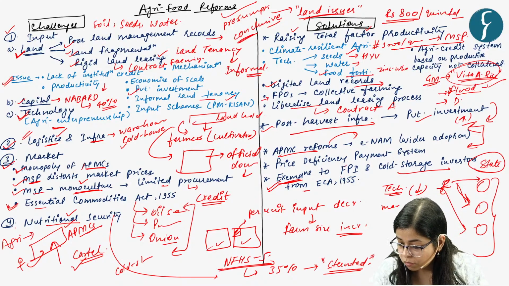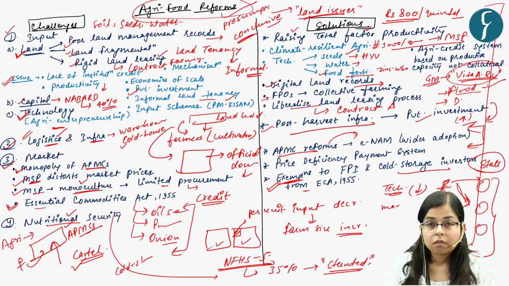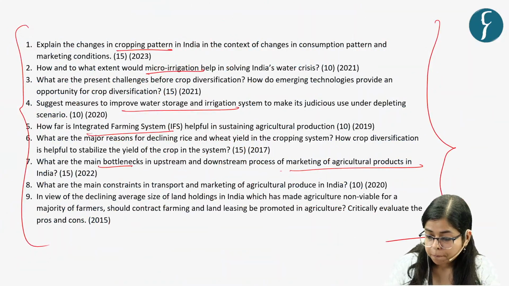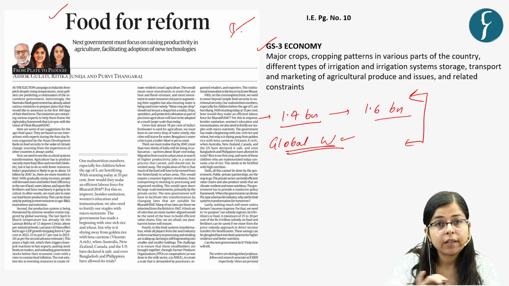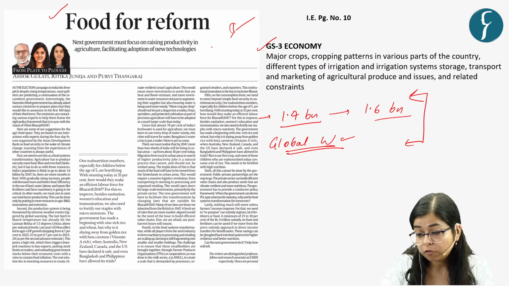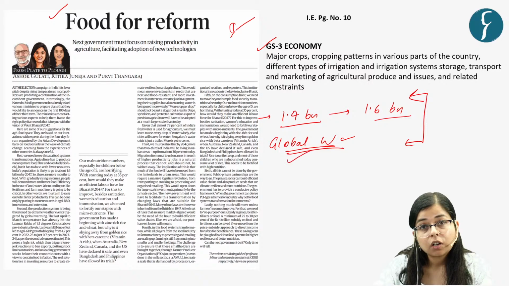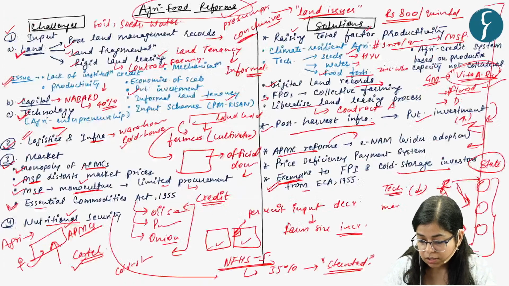And so these are certain reforms which can be done in order to improve food security in India, and in order to prevent the adverse impact on food security because of global warming or climate change, right? So this is what this article is all about.